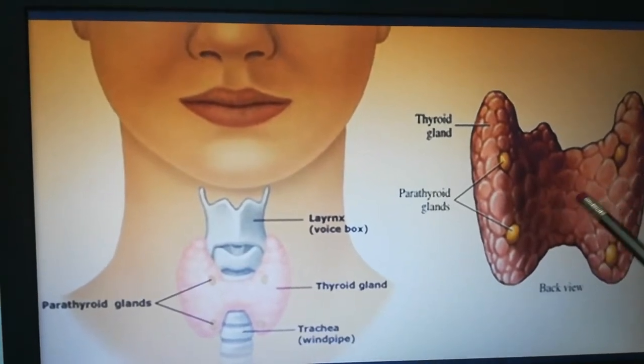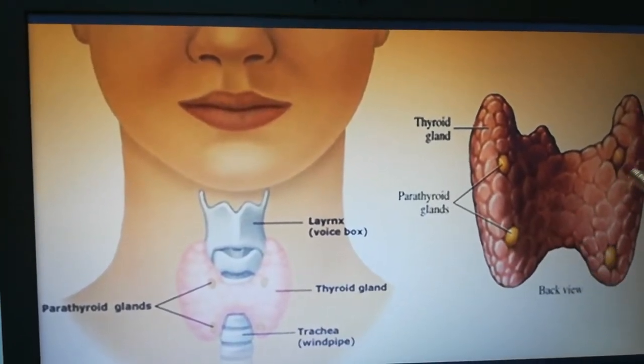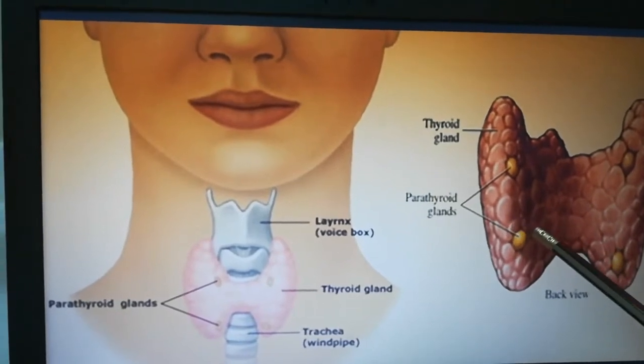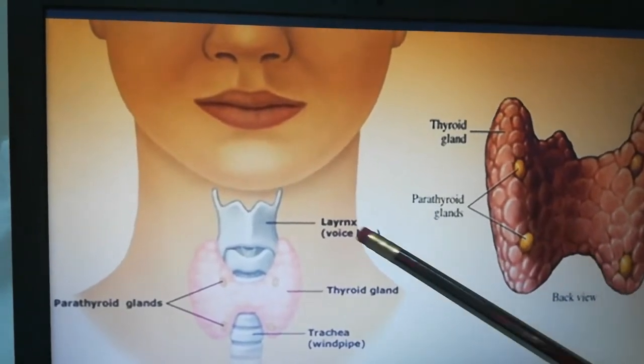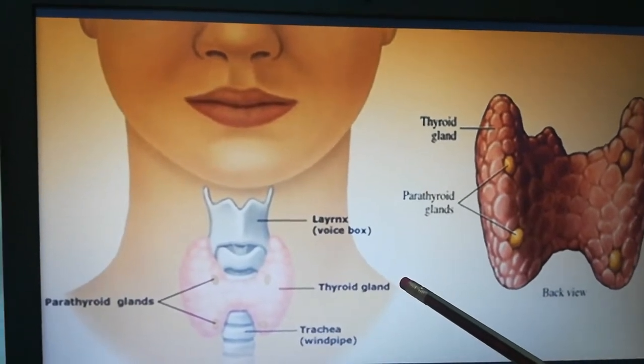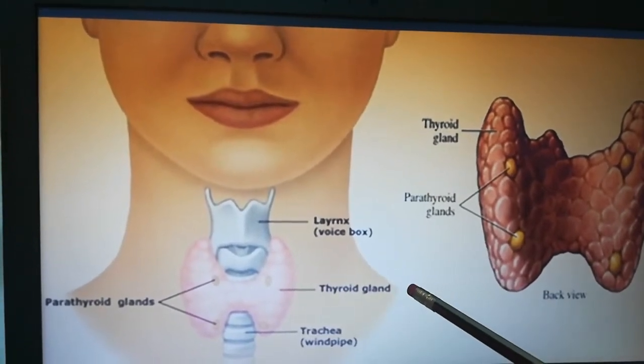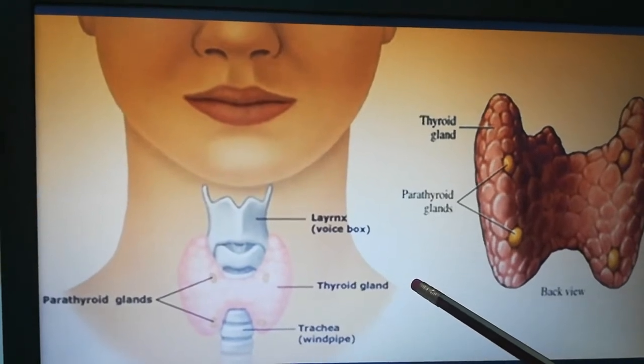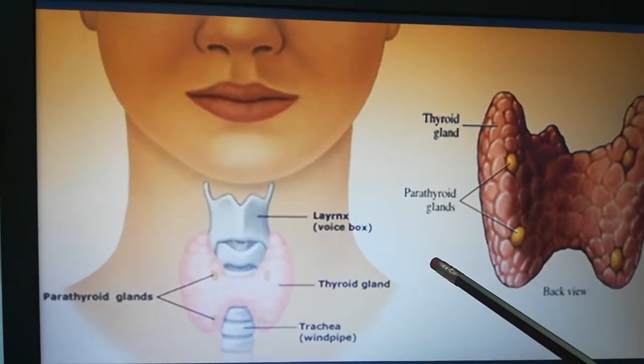It looks like a butterfly. Here, the thyroid gland produces two types of hormones, the T3 hormone and the T4 hormone. What is the main role of these hormones?